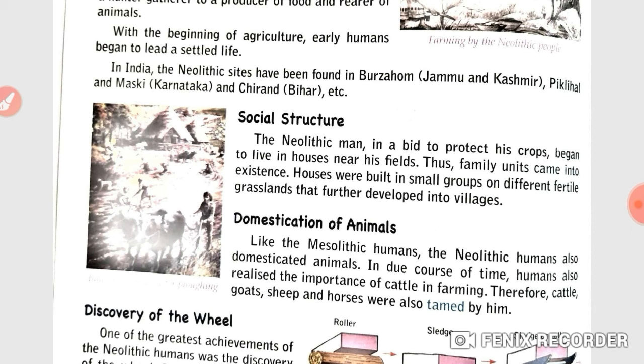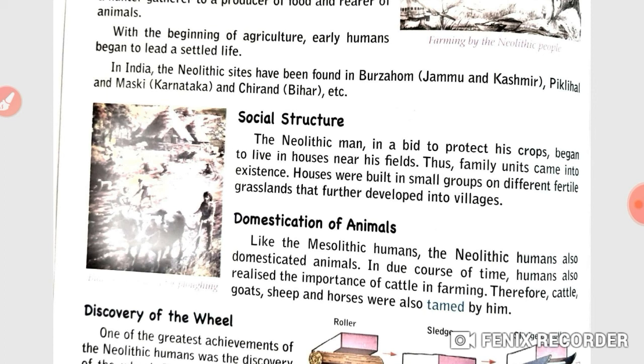Students, now the Neolithic age. The time period of the Neolithic age is 8000 BC till about 4000 BC. The term is also derived from two Greek words, neo meaning new and lithos meaning stone. That's why it is called the New Stone Age. Children, in this age agriculture was introduced and farm animals were domesticated. So children, it was the most important age of human development. They produced food. Neolithic sites have been found in Jammu and Kashmir, Karnataka and Bihar.